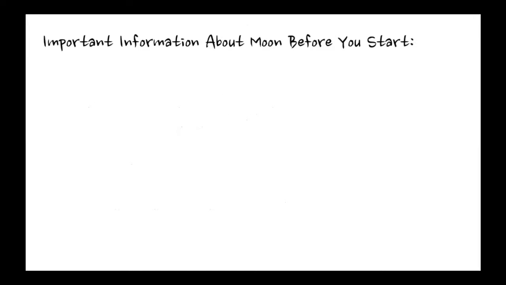Then he gave me important information about the moon before I actually start solving his problem. The first is the full moon by other names.